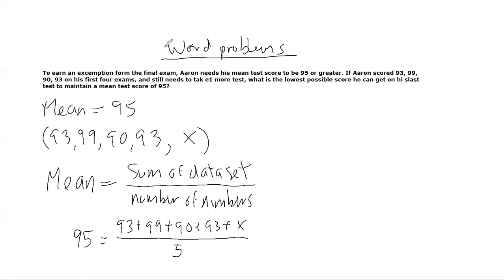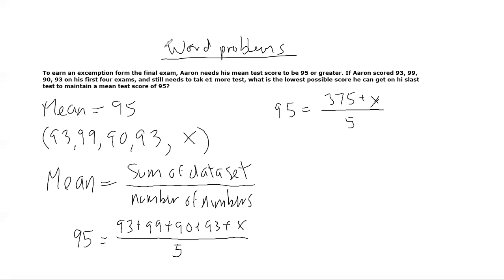Well, we're going to have to use some algebraic skills that you may or may not have. In this case, I'm going to just want to add up all the numbers, right? So if I add up all the numbers, I end up getting 375 plus x divided by 5. Okay, so I added up all the numbers. I don't know how to deal with this x. What do? Well, at this point, I want you to see the numbers as separate.